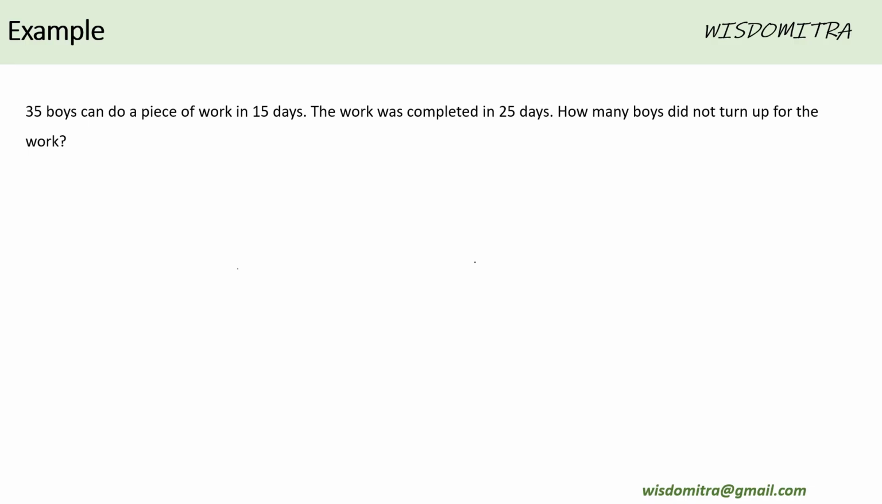It says, 35 boys can do a piece of work in 15 days. The work got completed in 25 days. How many boys did turn up? Again, exactly the same. Let the efficiency of boys be E amount of work every day, for example. We know 35 boys working for 15 days, and the same boys with the same efficiency were able to complete the work in 25 days instead of 15. That means 35 boys did not come, some other number came.